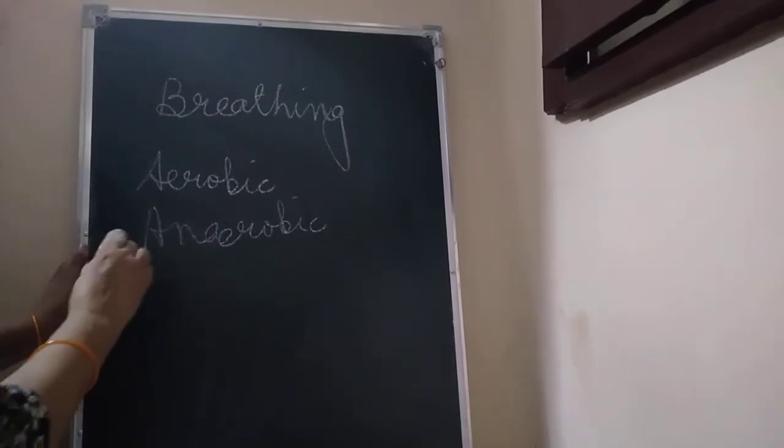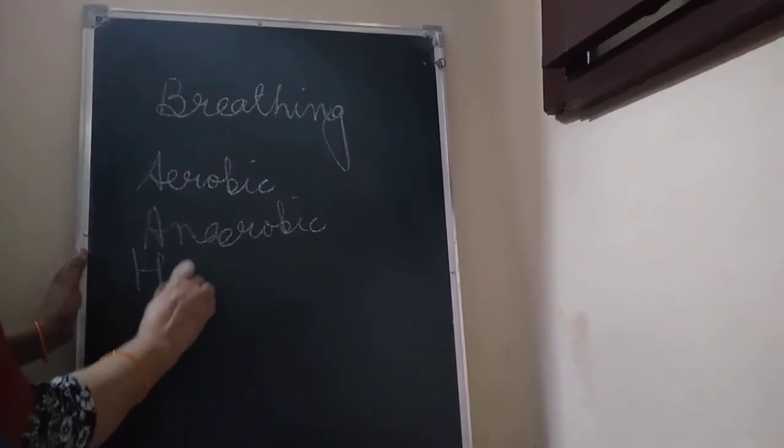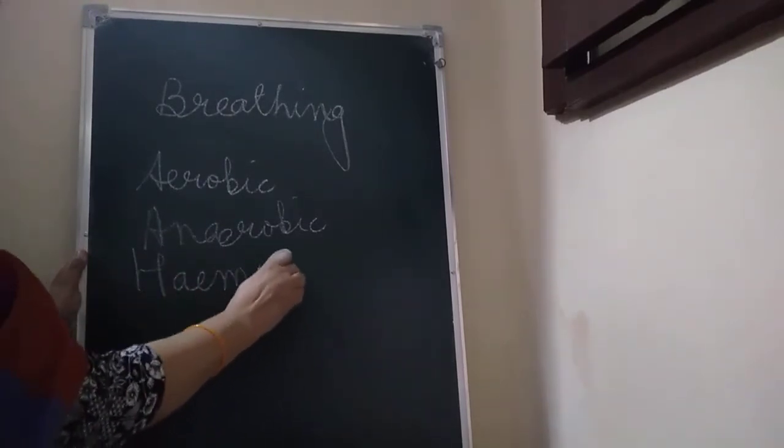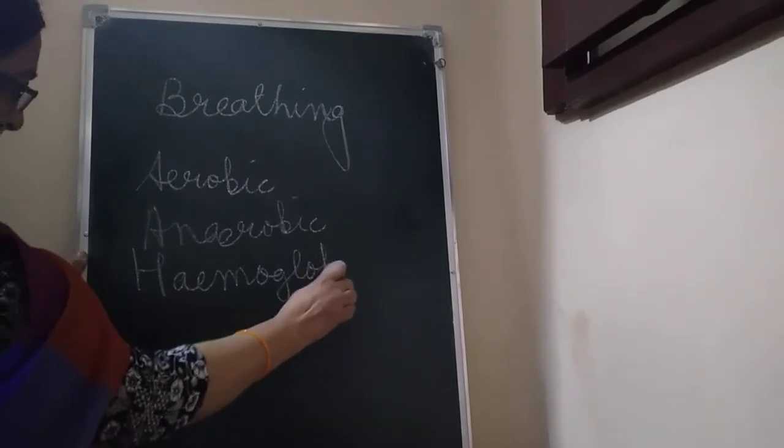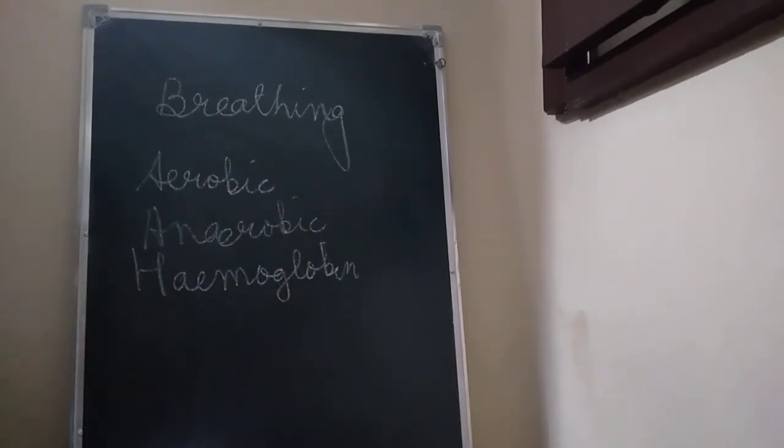Now there is a term, hemoglobin. Hemoglobin is a substance in blood that helps to transport oxygen in the body.